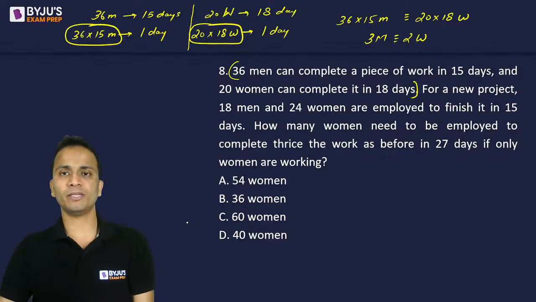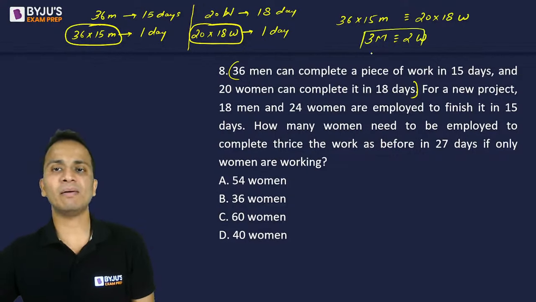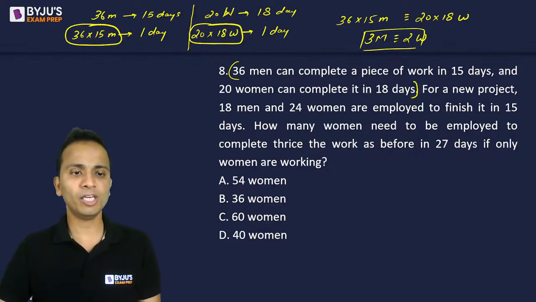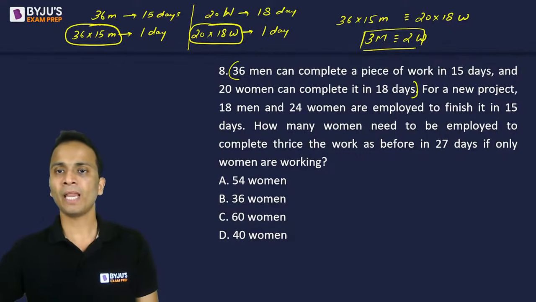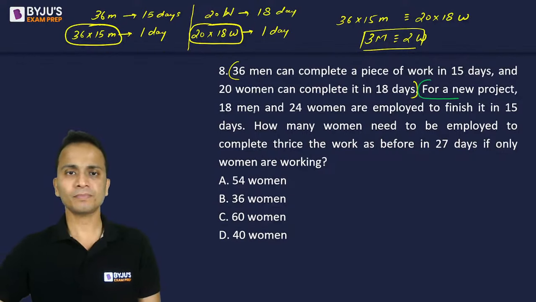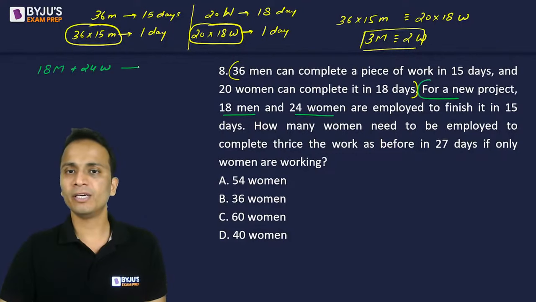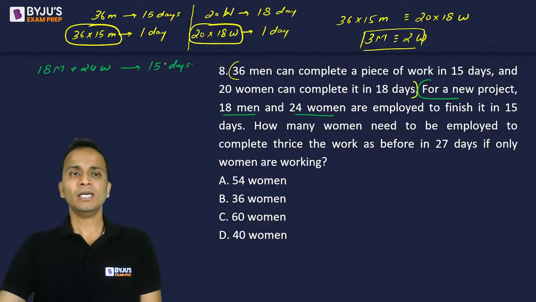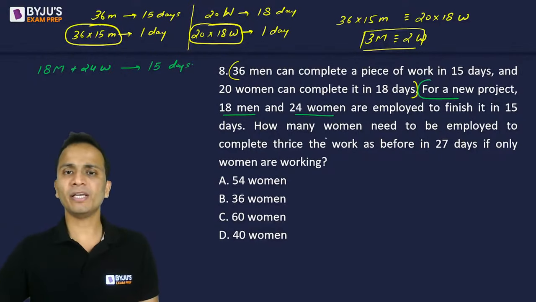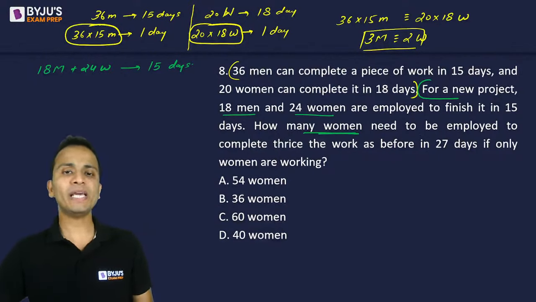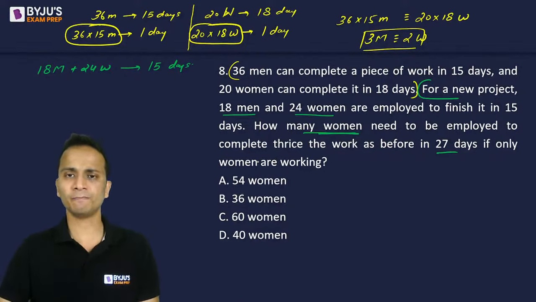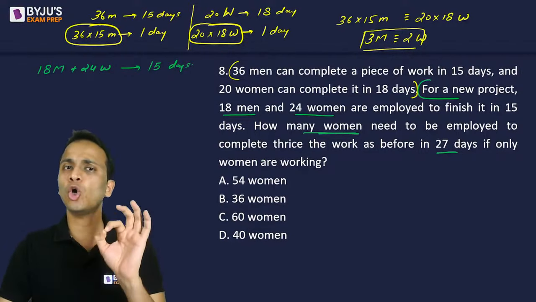So all of you keep focusing. This is an important relation that I have established, that work done by 3 men will be equal to the work done by 2 women. Now they are talking about a new project in which 18 men and 24 women are employed, and they have finished this project in 15 days. Now, the next requirement is how many women need to be employed for some work to be done in some days if only women are working. So for the next statement, our requirement is only women.